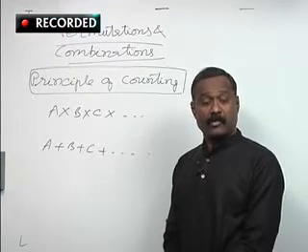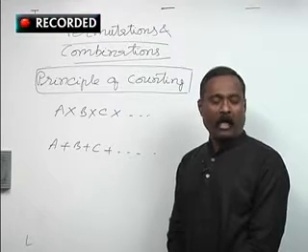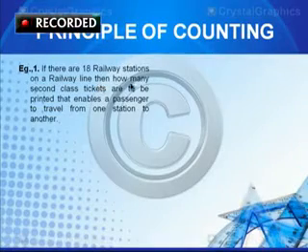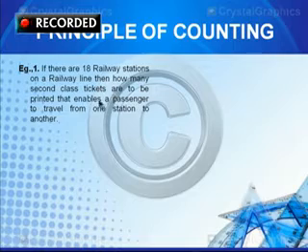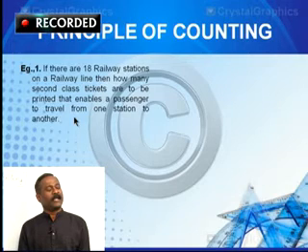Please go through the question carefully. If you go through the problem carefully,